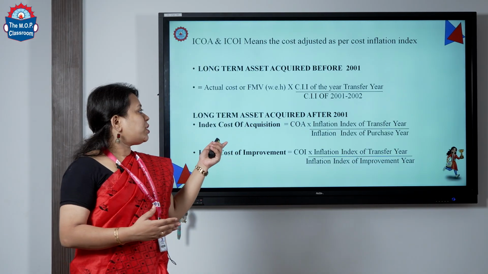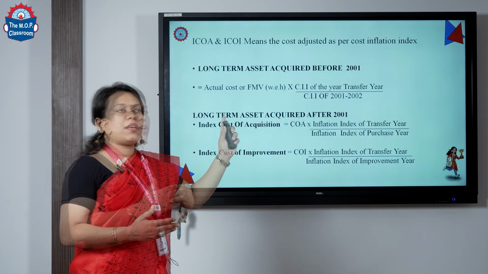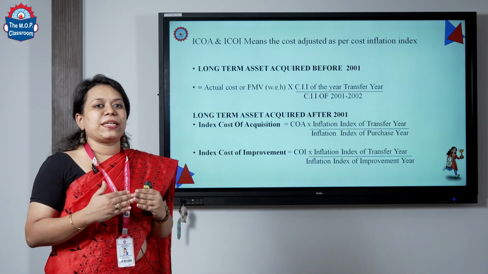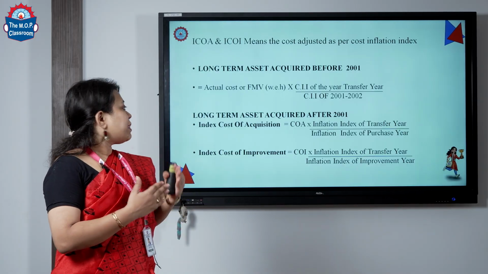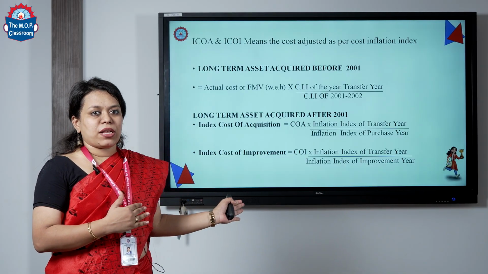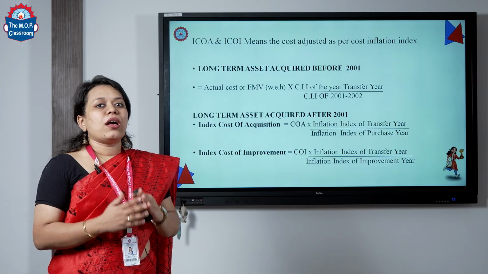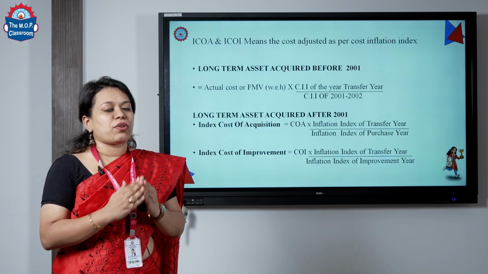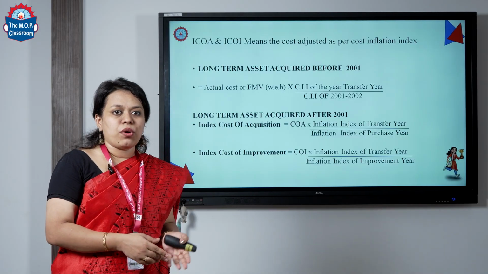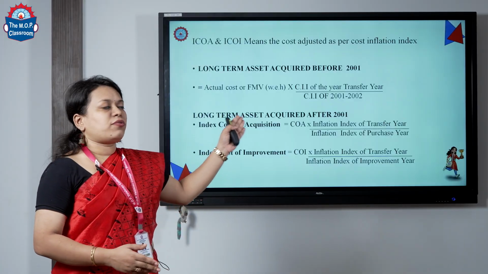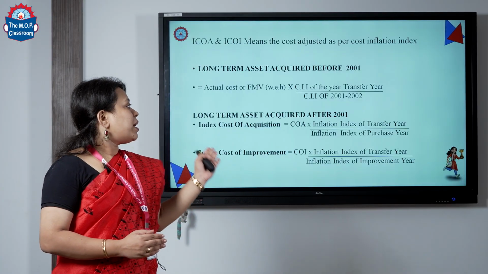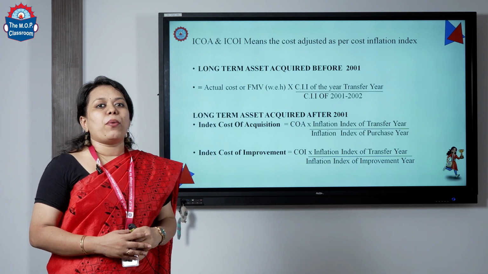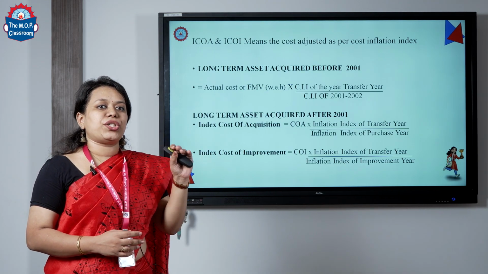So, inflation index of the transfer year: in case your long term capital asset is acquired after 2001, then you have certain formulas which have to be used. That is, cost of acquisition, which is your purchase price, into CII of the year of transfer, which is your previous year, divided by inflation index of your purchase year, that is, the year in which the